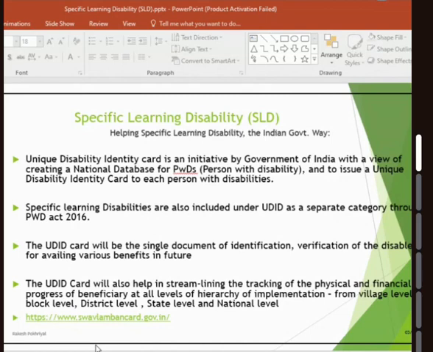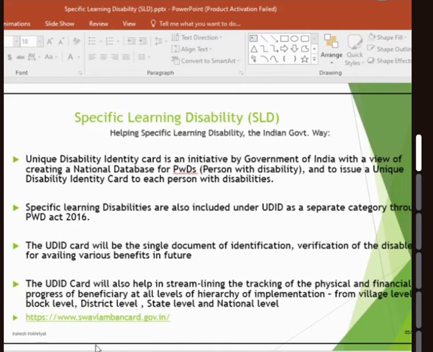And state to state, there are programs running which understand the difficulties of the children and promote them through different levels of beneficiary schemes. They are from the village level, block level, district level, state level, and national level.